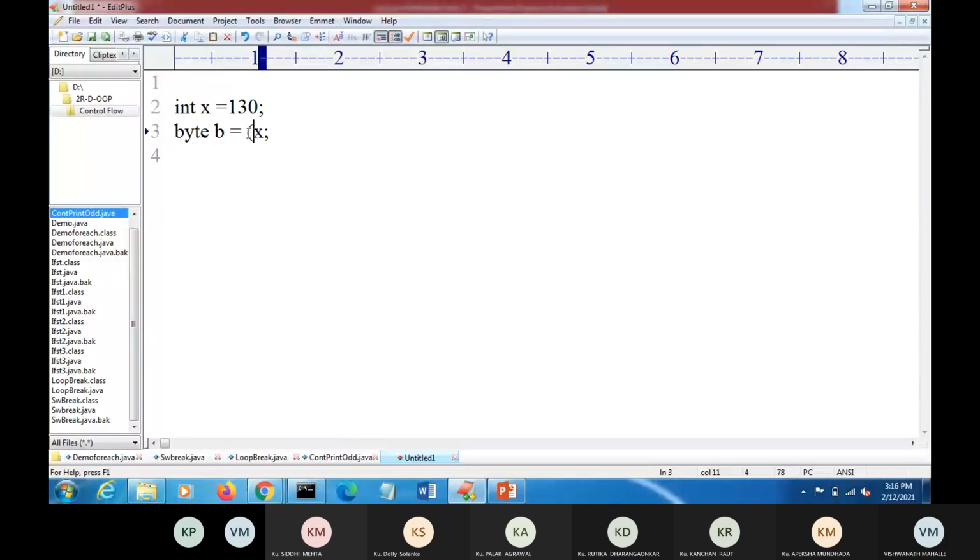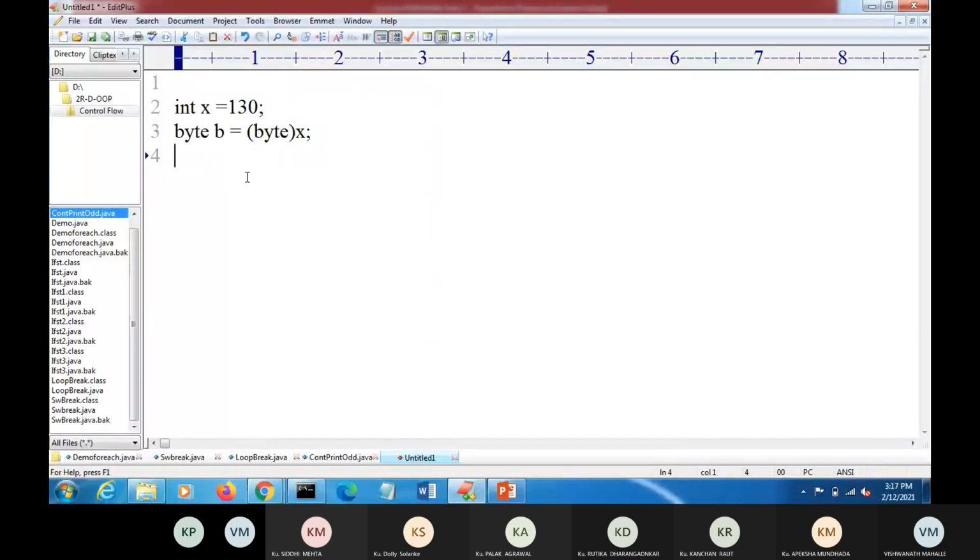So explicitly we write here byte, B-Y-T-E. Sorry. That is called casting. Here we need to write explicitly in our program this casting operator. If you write this, then x will be converted into byte and then assigned to the byte variable. But here there is a possibility of loss of information.